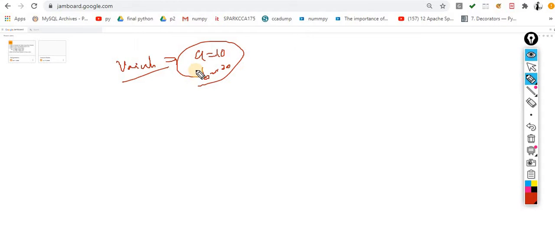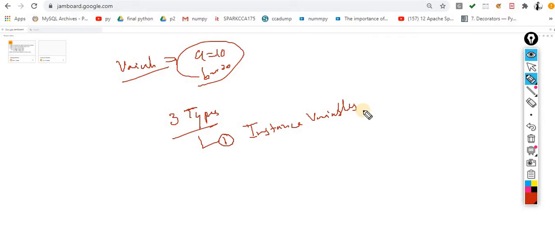There are three types of variables allowed. Understand this point in the context of Python classes. The variable number one, instance variables, or you can say object level variables as well.